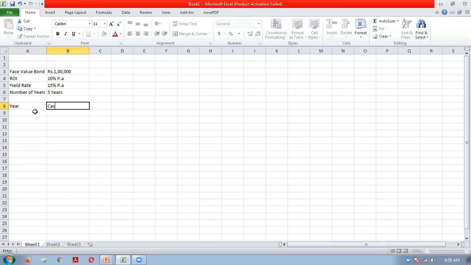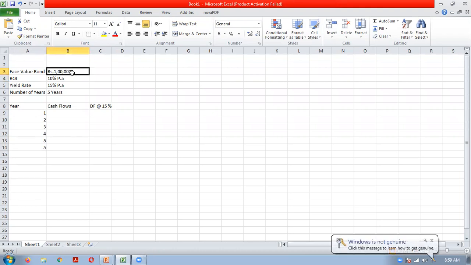Here, cash flows, discounting factor at 15 percent. Why 15 percent? Because the yield rate is 15%, and we have understood that yield rate is also known as discounting rate. So here will be years 1, 2, 3, 4, 5. We have understood that interest will always be calculated on the face value.